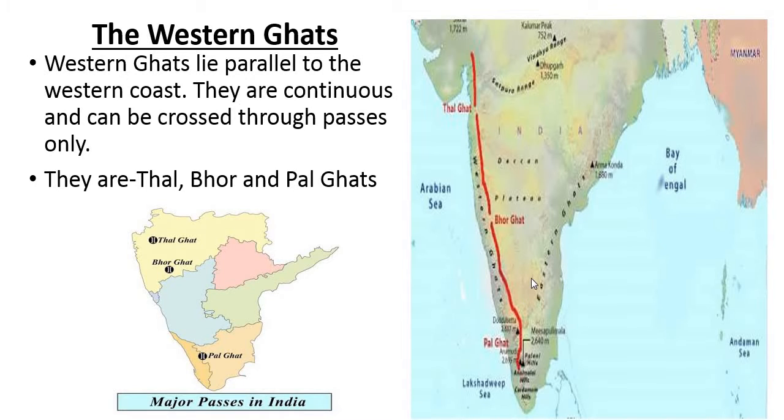These passes were used by people to move from the eastern side of the Western Ghat to the western side. In the political map of southern India, Thal Ghat and Bhor Ghat are located in Maharashtra state, and Pal Ghat is located in Kerala.